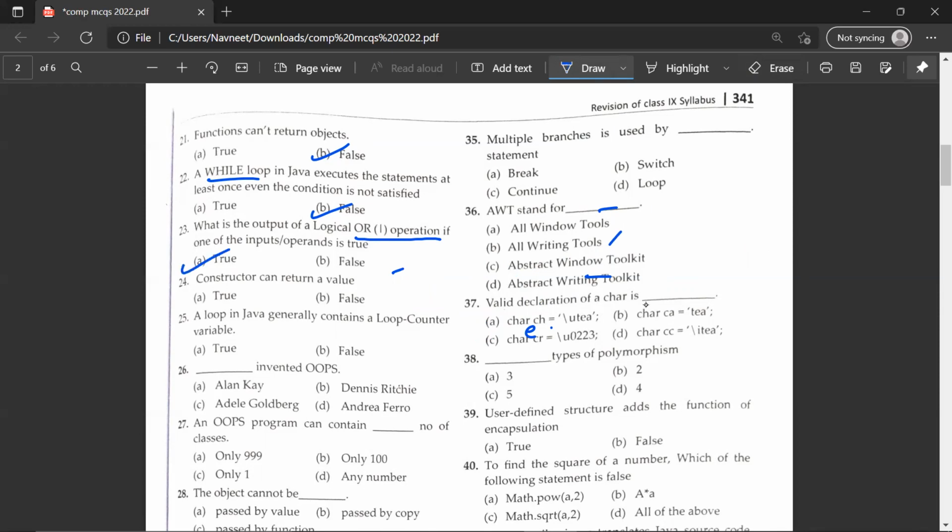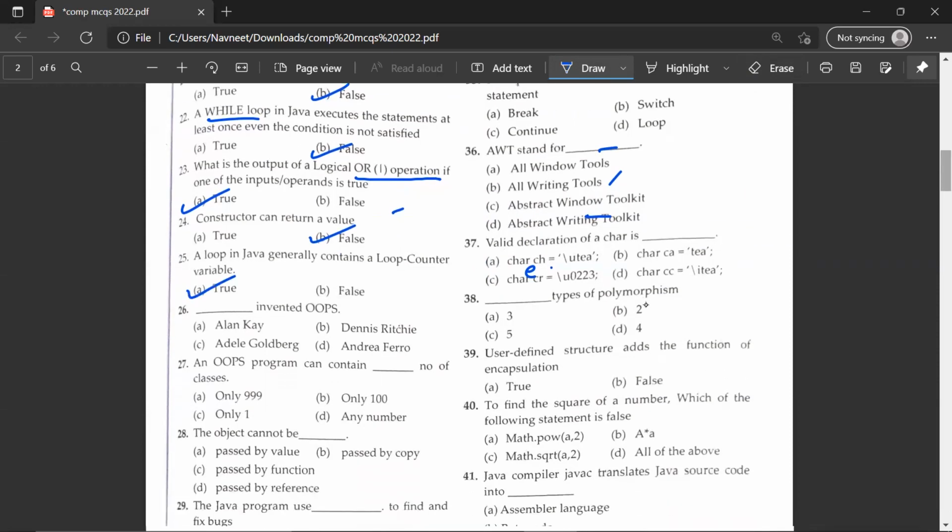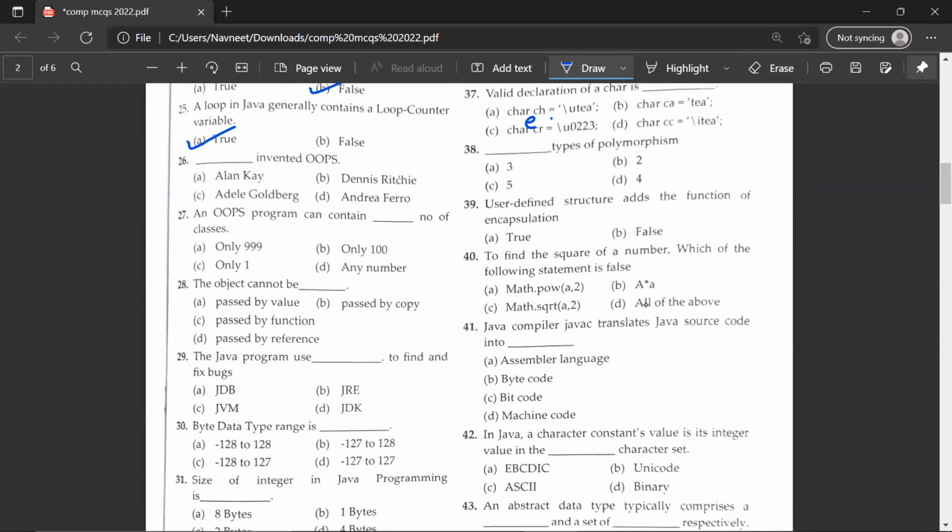A constructor can return a value. False. A loop in Java generally contains a loop counter variable. True. So let's scroll down a bit. Dash invented OOPS. Alan Kay invented OOPS. His first program was, as I said before, Smalltalk.